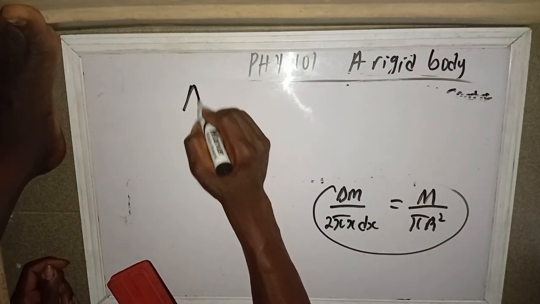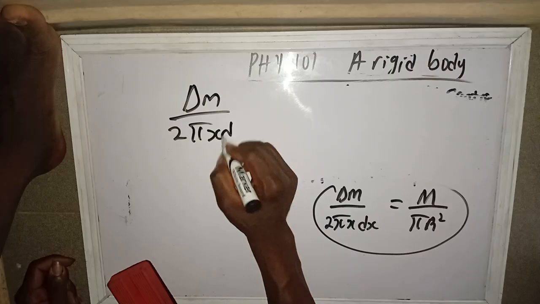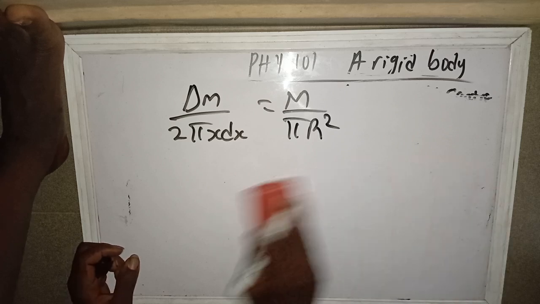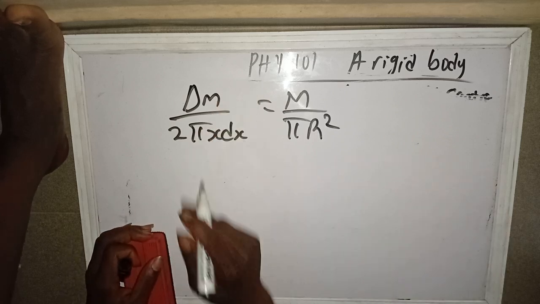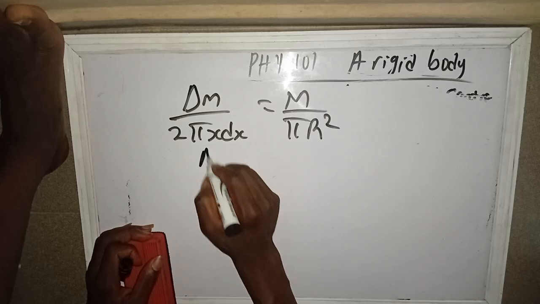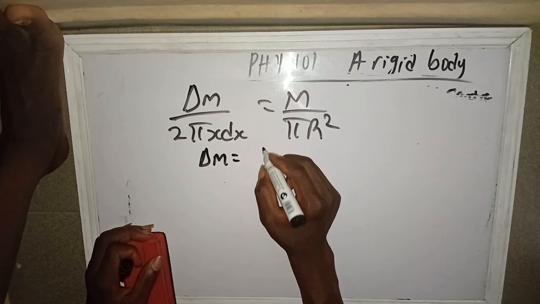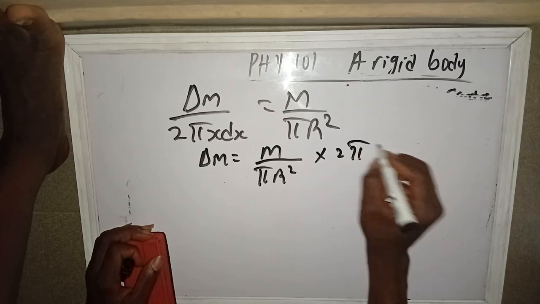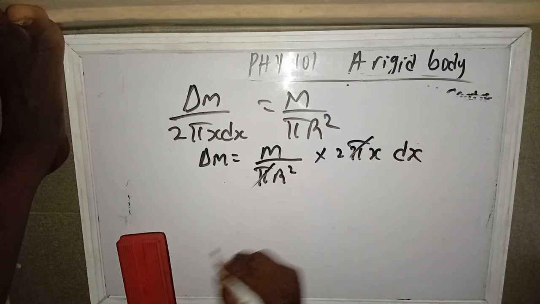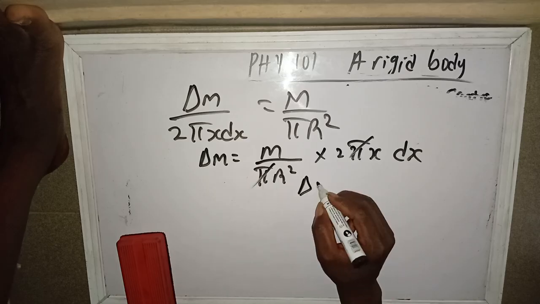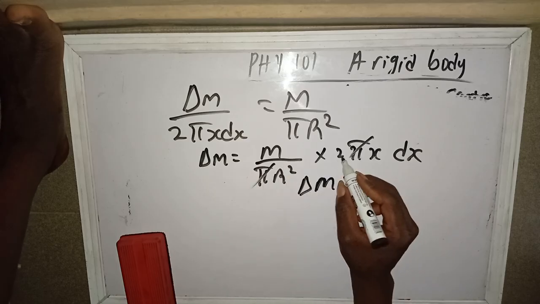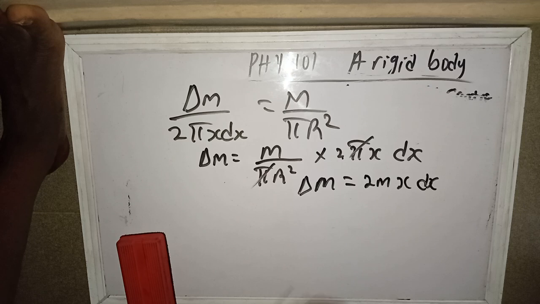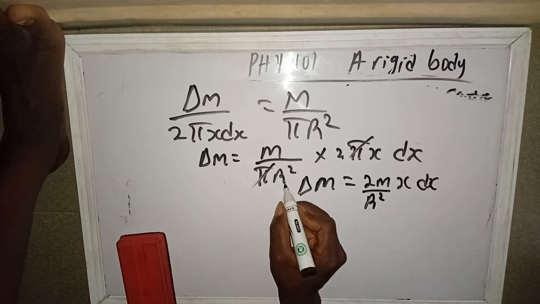So let me write it up here. dm over 2 pi x dx equals m over pi r square. So now let's make dm the subject of the formula. If you cross multiply, we have dm equals m over pi r square multiplied by 2 pi x dx. Pi cancels pi. So we have dm to be 2m times x dx over r square.